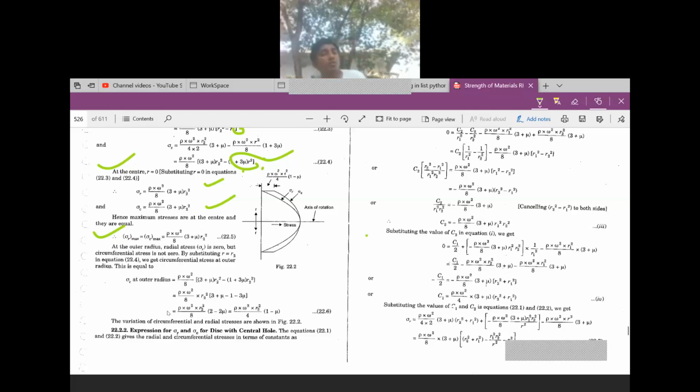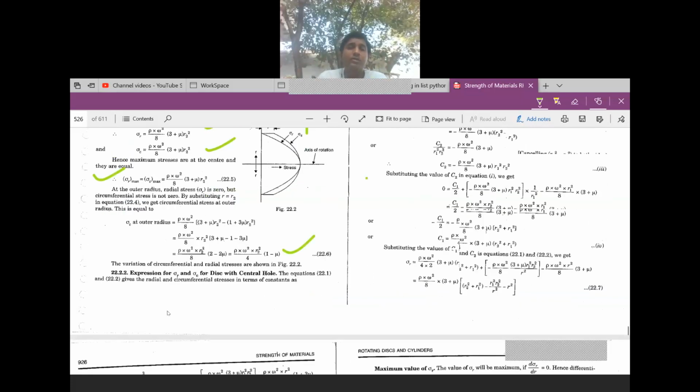At the outer radius, the radial stress will be 0 and the circumferential stress should not be 0. Here r is equal to r2. In this formula, instead of r you are substituting r2. Here you are substituting r2 square minus r2 square, and taking r2 common. You get rho omega square into r2 square by 4 into (1 minus mu).